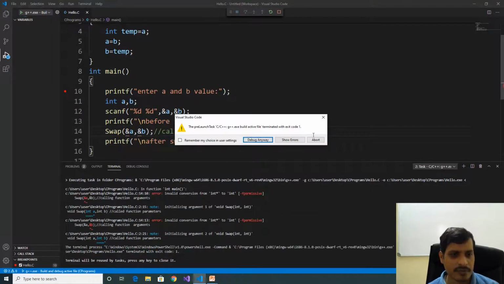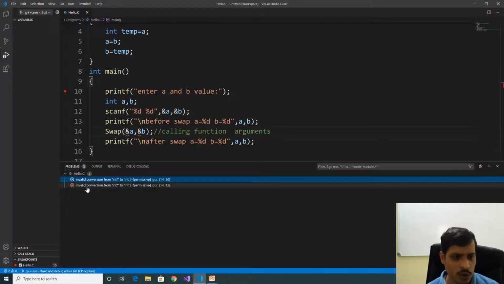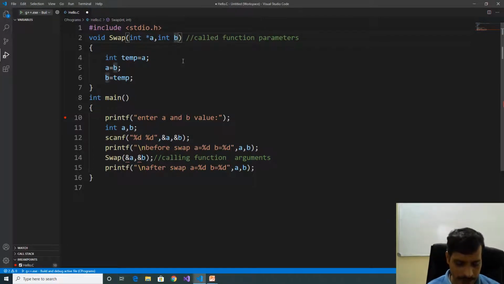Here we are getting an error. What is the error? Here we have two errors. One is invalid conversion from int pointer to int. Second one is also invalid conversion from int pointer to int. What it means? Here, we are passing addresses to the swap function, but we are storing those addresses in normal variables. If you want to store addresses, we can't store in normal variables. We need to create pointer variables. Here declare pointer variables like int pointer A, int pointer B.